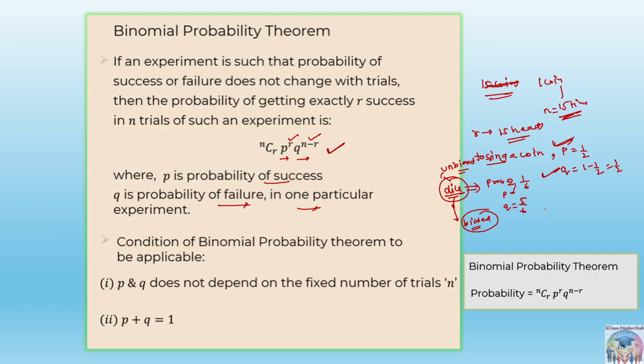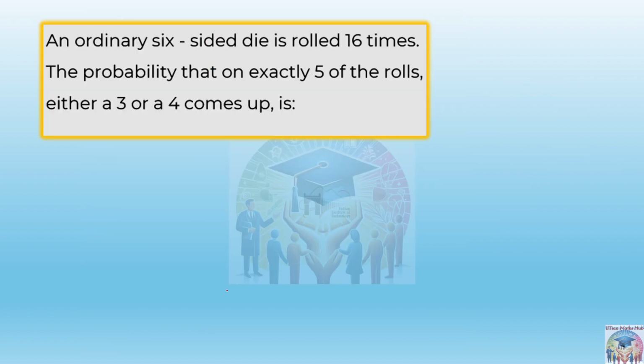Okay, the next thing is the condition for the binomial probability theorem to be applicable. Basically, p and q should not depend on the fixed number of trials. This is the condition for this theorem, and then p plus q should be 1. Of course, the sum of those two probabilities should be 1 only. Next part. Okay, simple question is there.